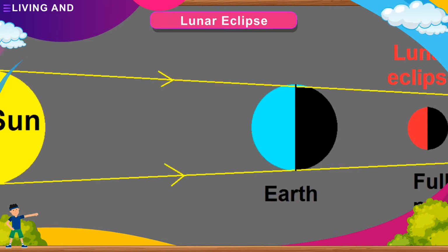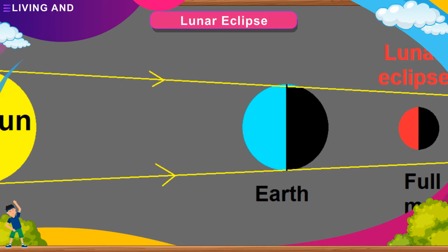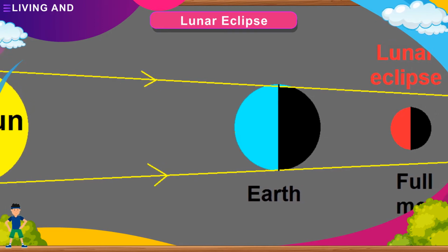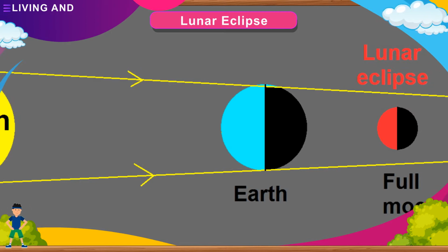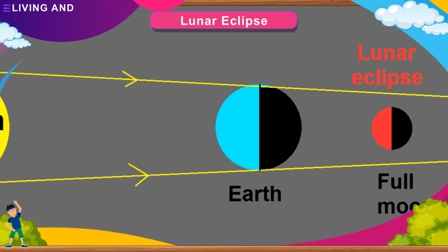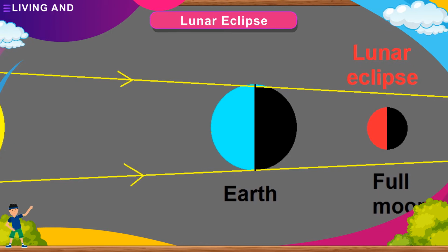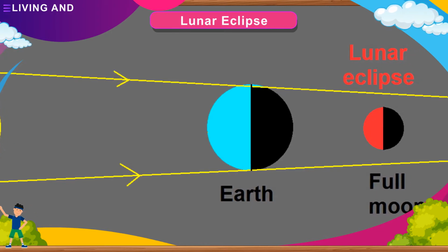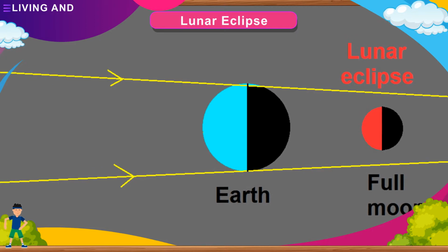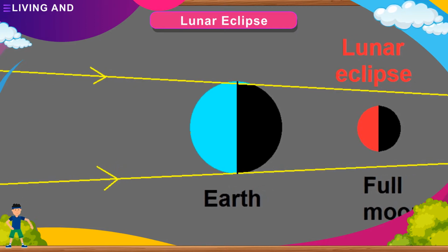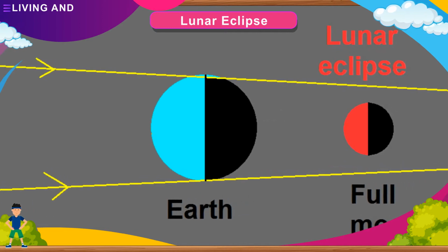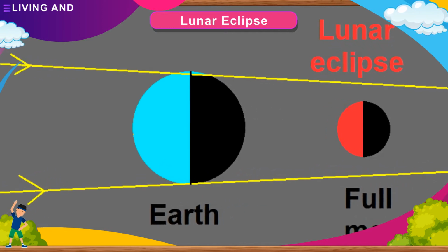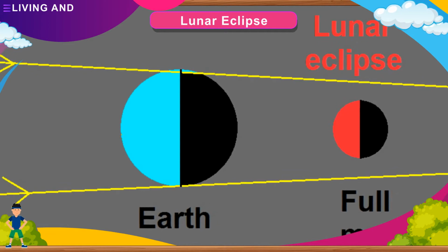Lunar eclipse. When the earth comes between the sun and the moon, the shadow of the earth falls on the moon. In this case, the lunar eclipse occurs. A lunar eclipse happens only on the night of a full moon. When the earth's shadow covers the moon completely, it is called a total lunar eclipse. If the earth's shadow covers the moon partially, it is said to be a partial lunar eclipse.